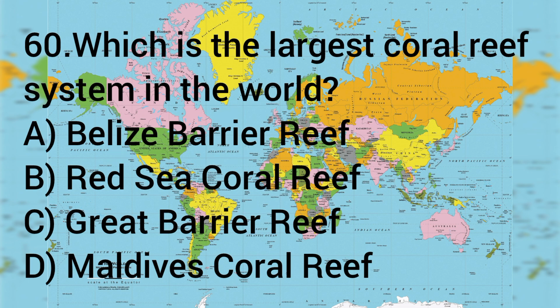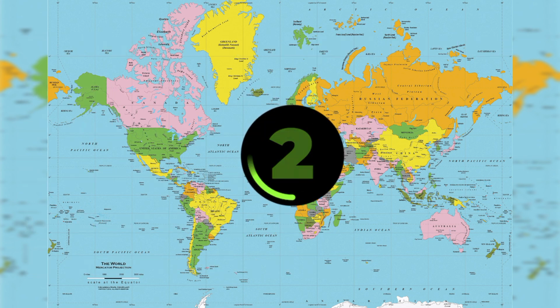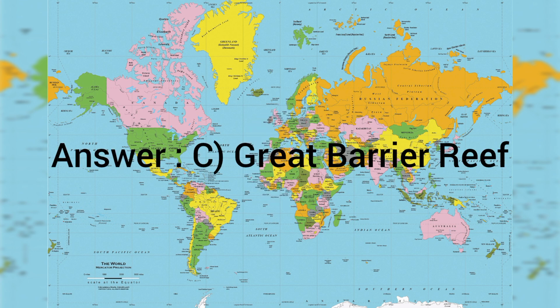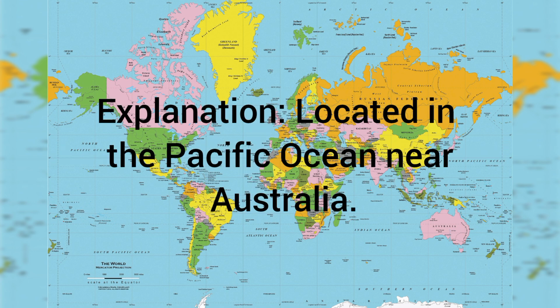Question number 60. Which is the largest coral reef system in the world? Option A. Belize Barrier Reef, B. Red Sea Coral Reef, C. Great Barrier Reef, D. Maldives Coral Reef. The answer is C. Great Barrier Reef. It is located in the Pacific Ocean near Australia.